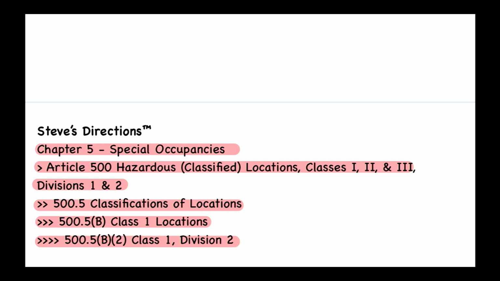All right, so that's going to be a Class 1. Now, when that condition is normal, that's going to be a Division 1, which means that those really bad things in the atmosphere are always going to be there. So if that's normal, that's going to be a Division 1. But if it's abnormal, or if it's by accident, then it's going to be a Division 2.